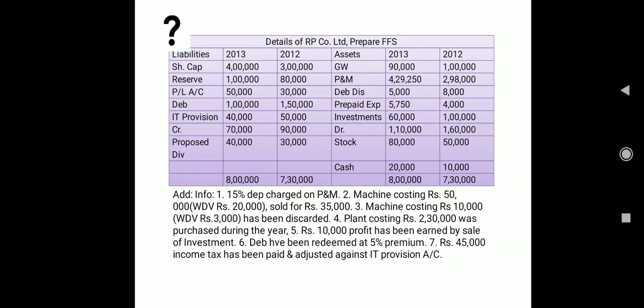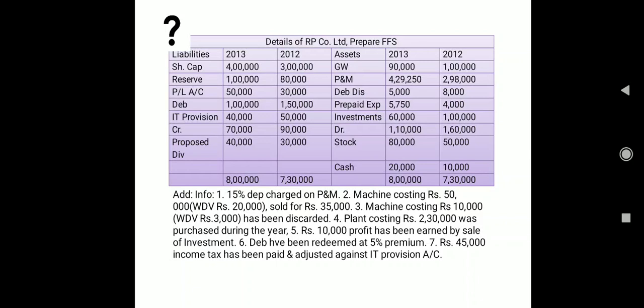Next we have our debentures discount, so that is going to be your non-operating item. In 2012 the value was 8,000 and in 2013 the value is 5,000. That means we have utilized 3,000, and that is our non-operating expense. Prepaid expense, current asset. Investment, again related to investment we have extra information, so we'll check that out and then decide where it will go.